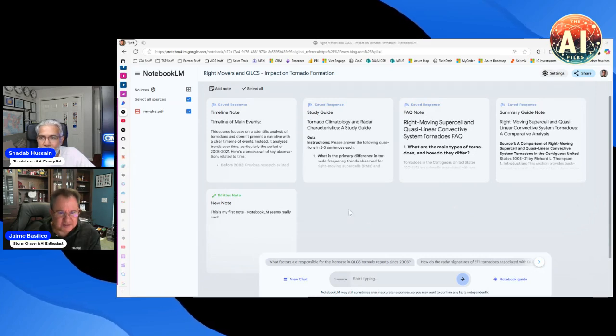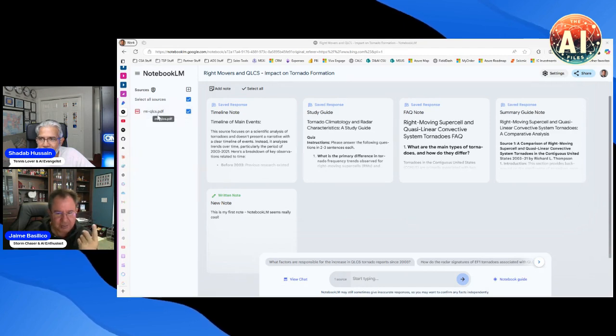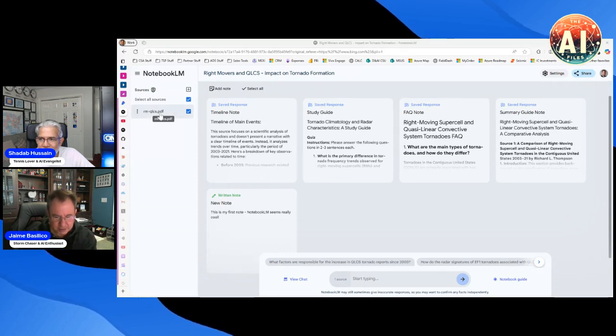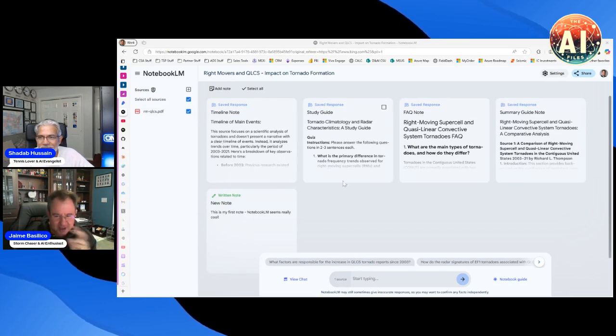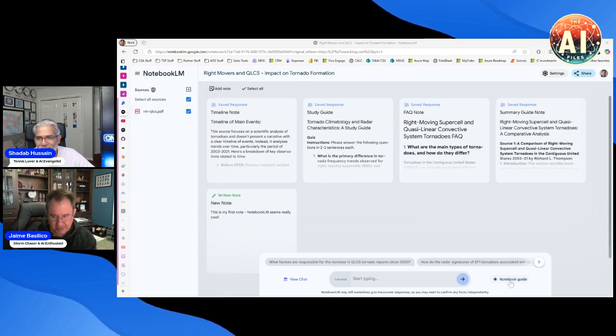So this is NotebookLM. I've already created a notebook, and I'll create one from scratch for you. But again, I'm into weather. This is what I gave it as far as knowledge: literally just one PDF. It's a pretty detailed PDF, but it's about how tornadoes form off of what we call right-moving supercells and/or QLCS, which is quasi-linear convective systems. Again, I could go deep on the weather stuff.